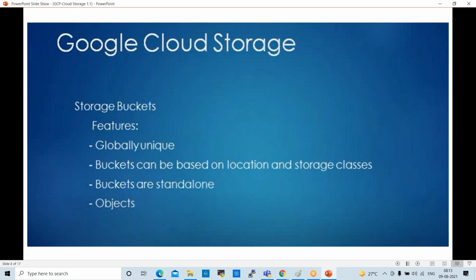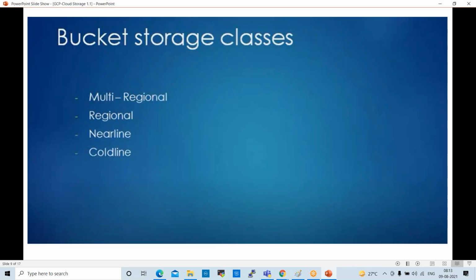Next one. So bucket storage classes. These are the different classes available: multi-regional, regional, nearline, coldline. So four types of storage classes are available. The first one is multi-regional. For multi-regional buckets, Google provides 99.95% availability.